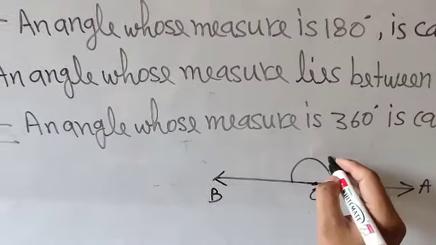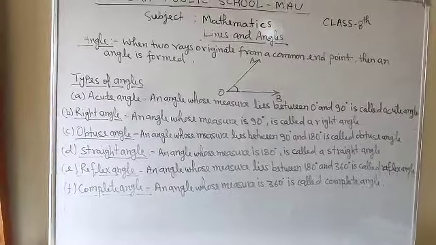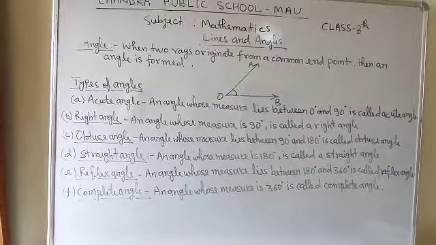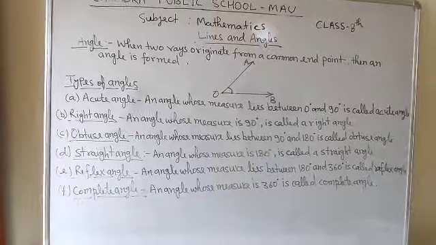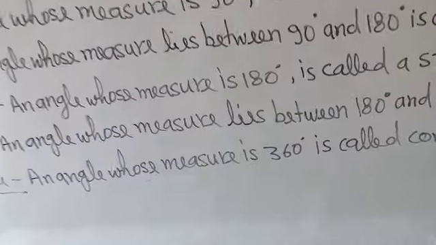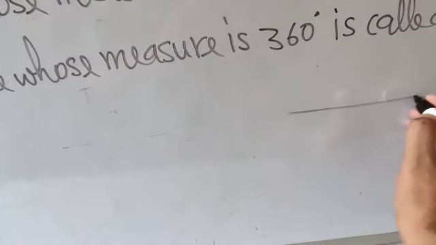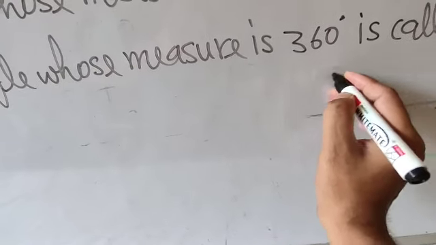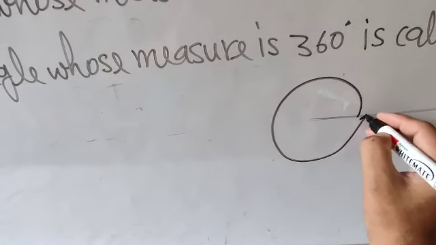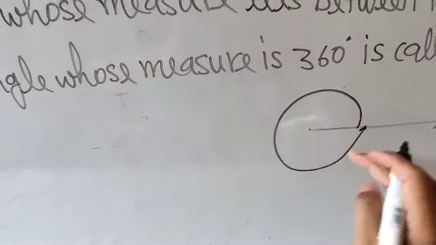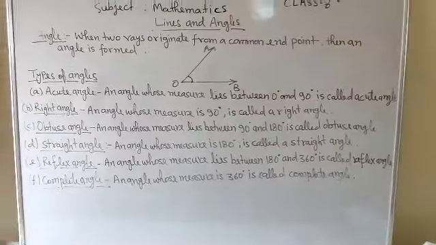Now the last one is the complete angle. An angle whose measure is exactly 360 degrees is called a complete angle. How will you denote the complete angle? Suppose you take one rotation like this, and if you rotate completely, then a 360 degree angle will be formed. So the angle which is exactly equal to 360 degrees is called the complete angle.